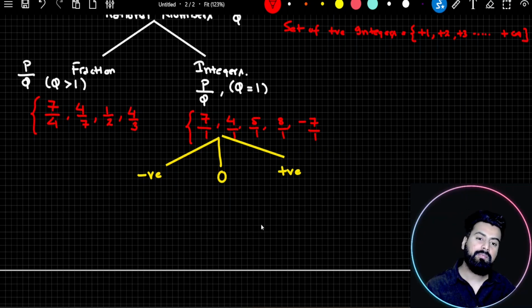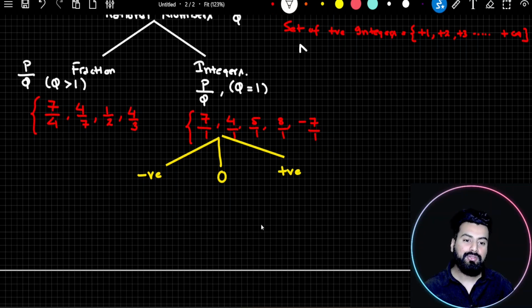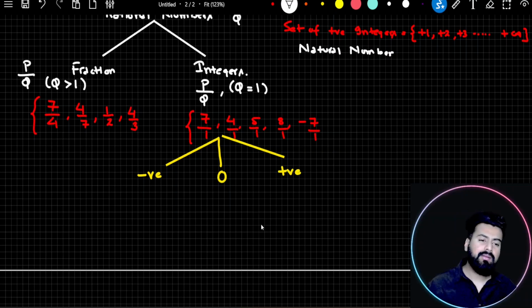So the same set of positive integers is also called as natural number, a very popular name. So somebody asks you, what are natural numbers? From now on, you won't say natural numbers are numbers which start from +1. No. Natural numbers is a set of positive integers. And this itself explains why natural numbers start from +1, because it's a set of positive integers.